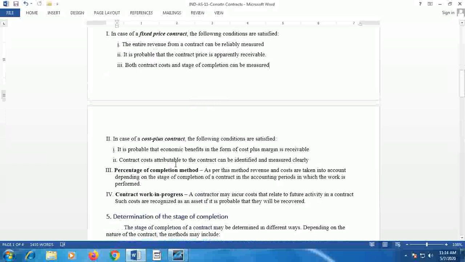Then contract costs attributable to the contract can be identified and measured clearly. These are the conditions with reference to cost plus contract.